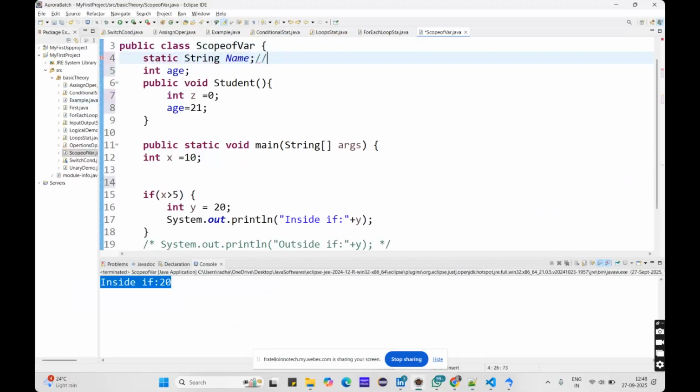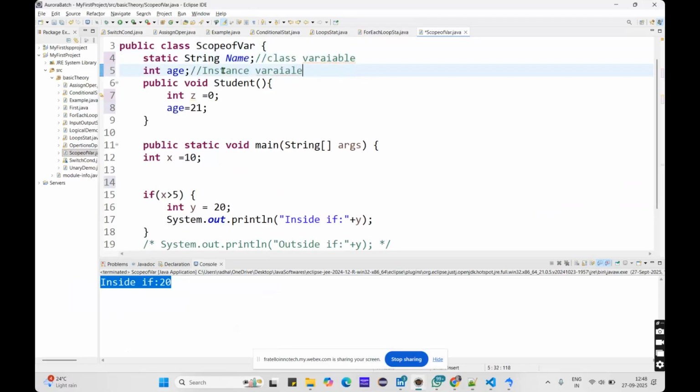This is known as a class variable, and this is known as an instance variable. So there is a difference: here I'm directly giving the data type, but here I'm using the static keyword. When you use the static keyword, that turns into a static variable, or we can call it a class variable. So these are all the different types of variables.